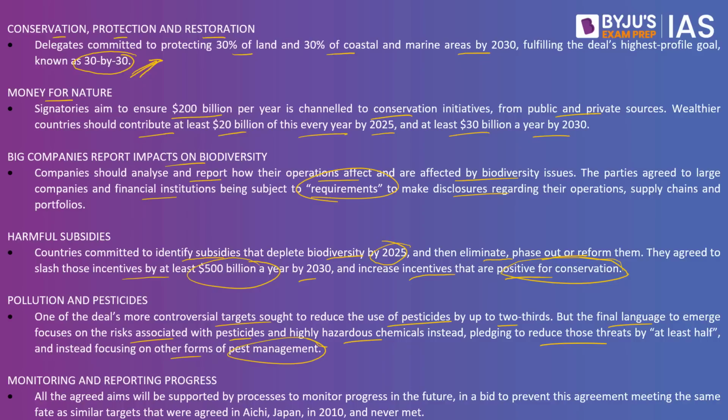Finally, all the agreed aims will be supported by a process to monitor progress on nature in a bid to prevent this agreement meeting the same fate as similar targets that were agreed in Aichi, Japan in 2010. This basically means that when it comes to the Aichi targets, we were not able to monitor it, but now that is not going to be the scenario. After every few months, what we will constantly do is monitor whether we were able to accomplish these goals or not.